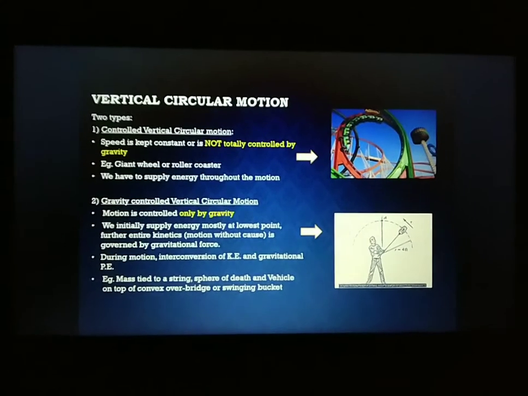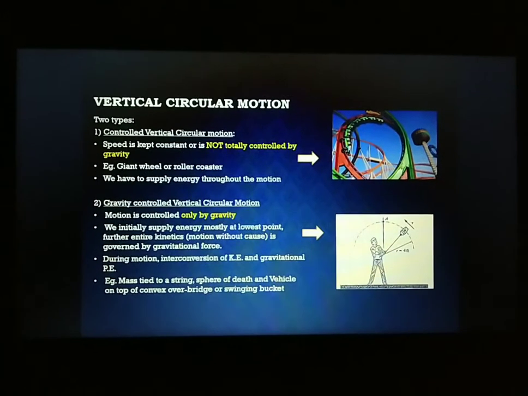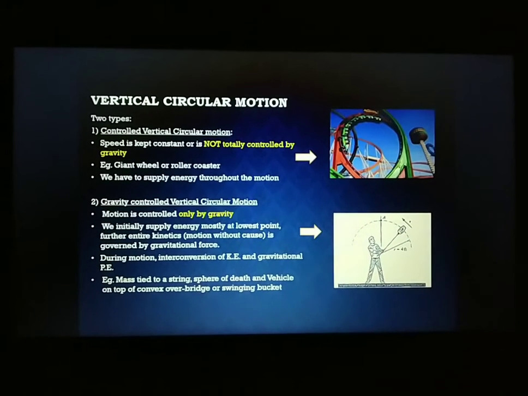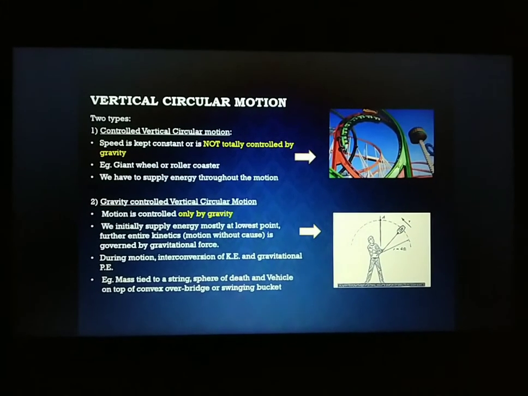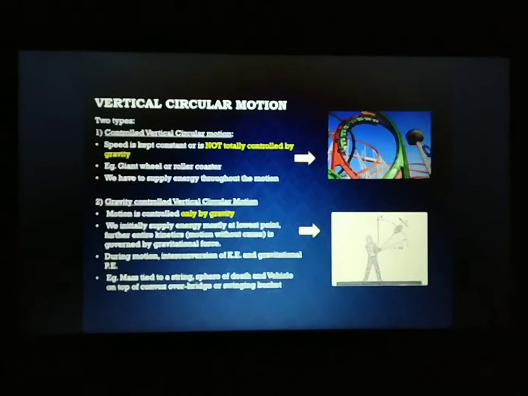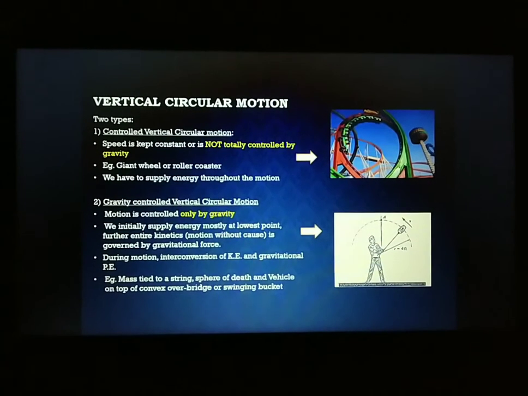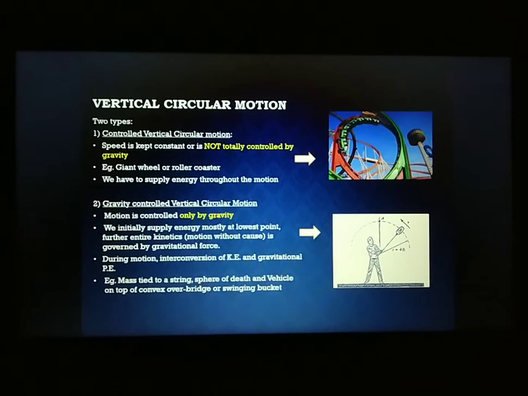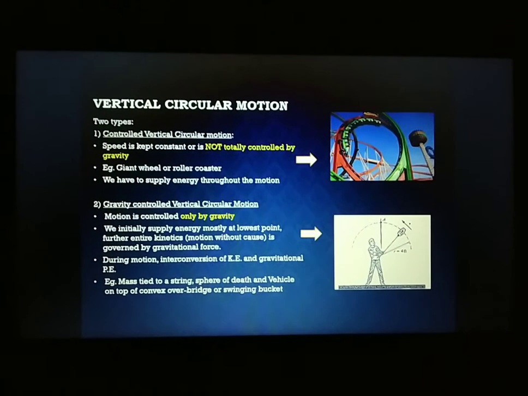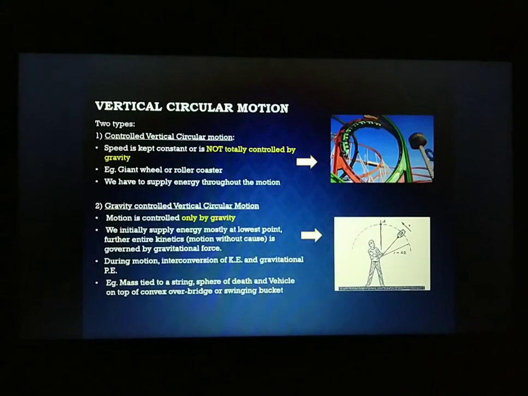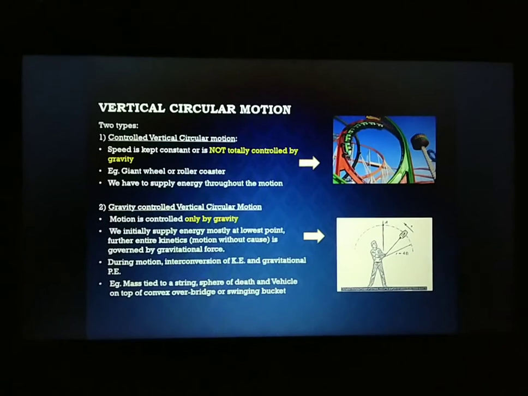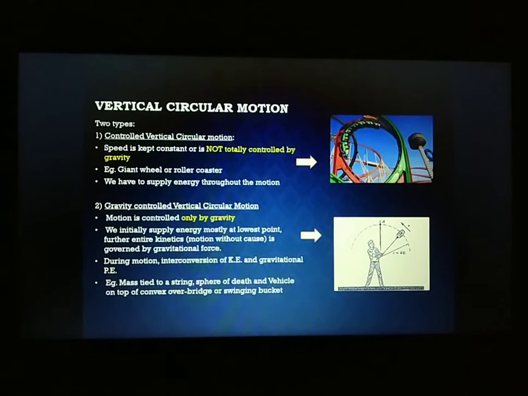Today's topic is vertical circular motion. Vertical circular motion is nothing but motion of an object along the circumference of a vertical circle. For example, a roller coaster, as you have already seen in some amusement park. Similarly, sphere of death, or any mass tied to a string. These are examples of vertical circular motion.